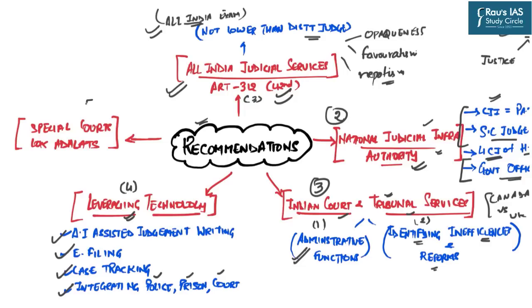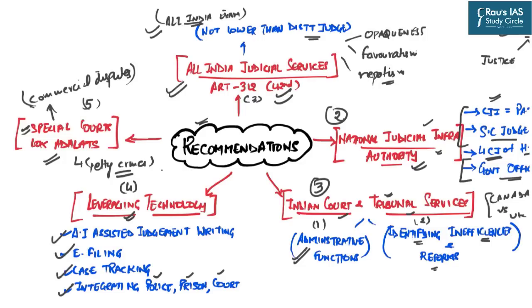And the fifth major recommendation in this line is creation of special courts for issues like commercial disputes, and more lok adalats in order to resolve the petty crimes and reduce the burden on our main courts. So that is how these solutions are recommended in order to streamline the effective functioning of the Indian judiciary.